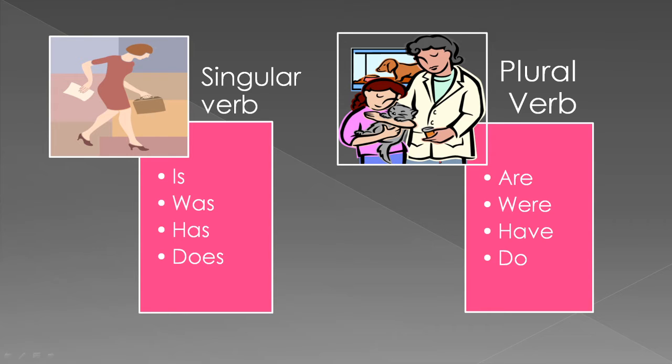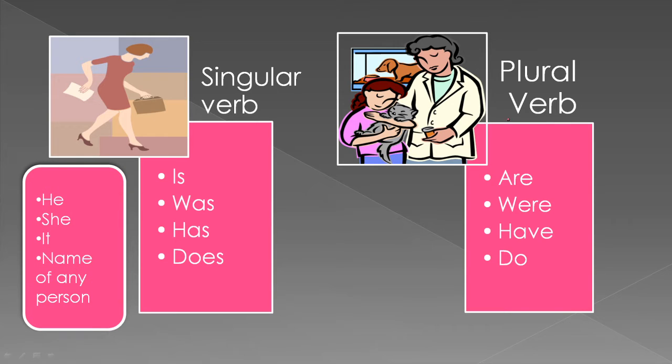are representing plural subject. So whenever any singular subject is mentioned, for example, he, she, it, or name of any person, with these subjects we have to use singular verb, that is, is, was, has, does.